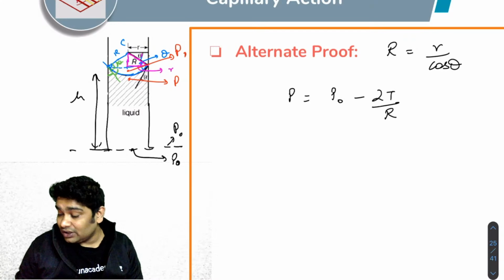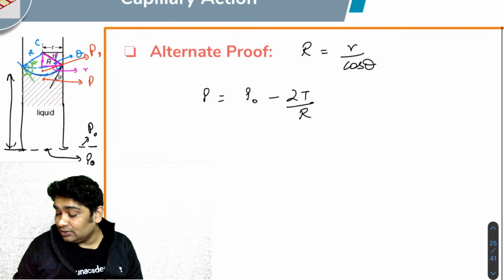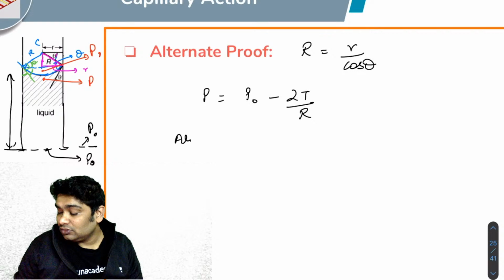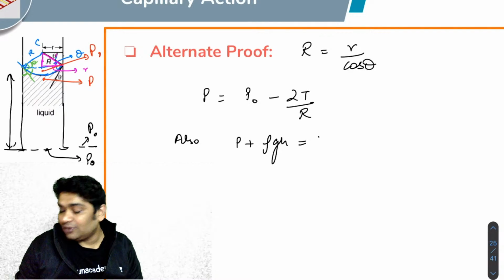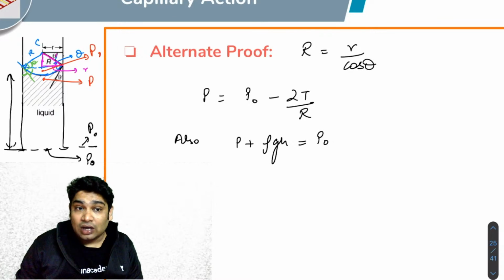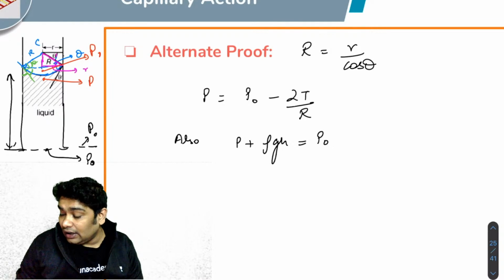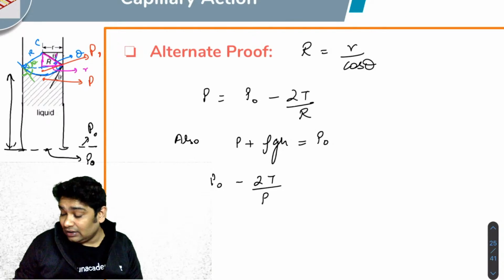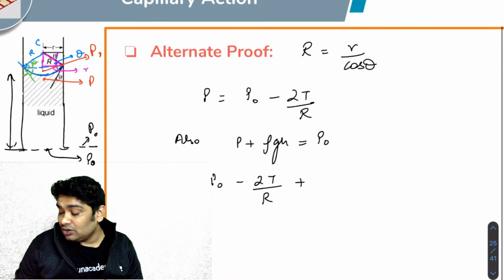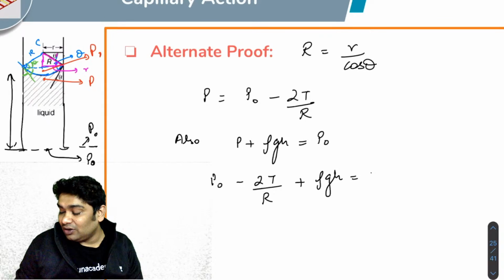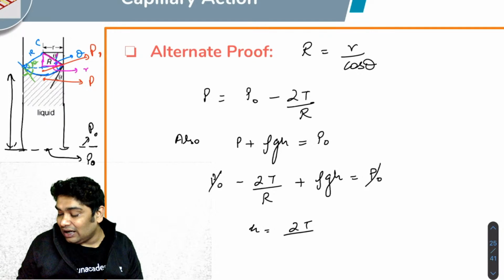So I can also say that P plus rho g h should be equal to P naught. Now I can substitute the above value and realize P naught minus 2T over capital R plus rho g h will be equal to P naught. So P naught and P naught will get cancelled, and what I realize is h is 2T over R rho g.